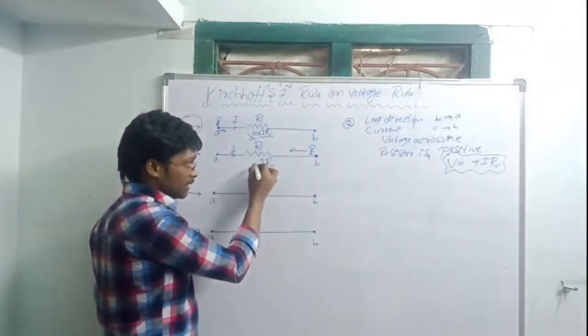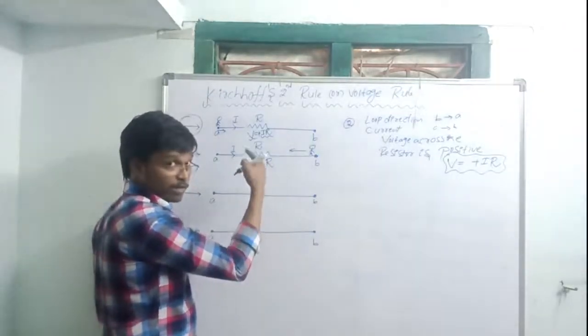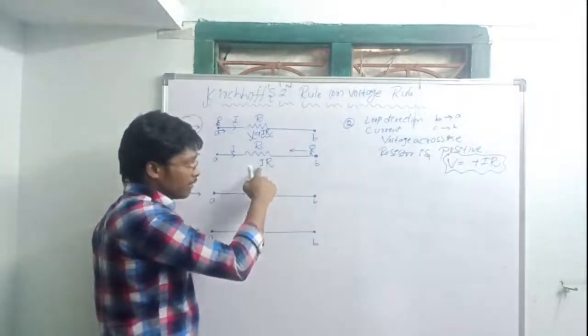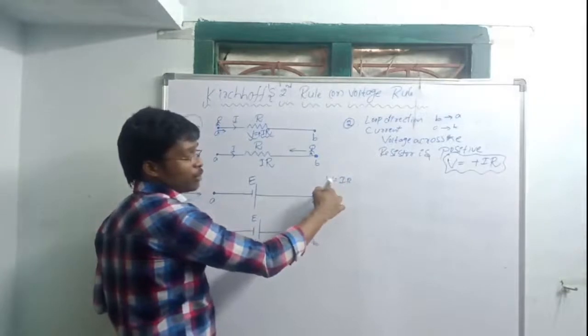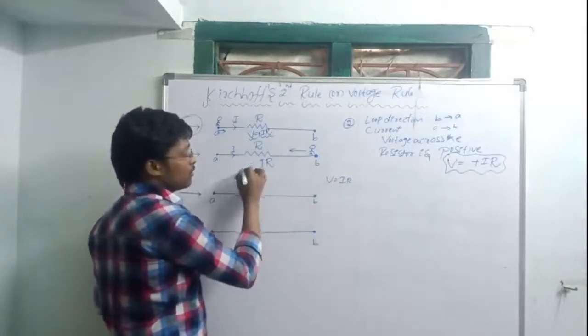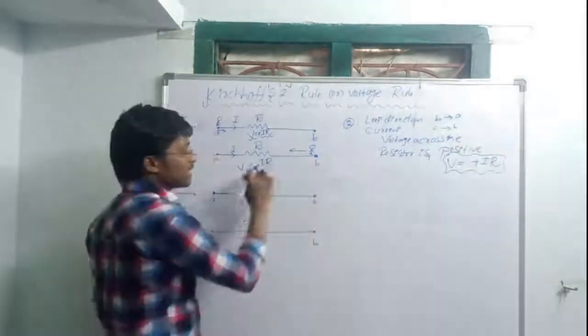From Ohm's law, V is equal to IR, so in the place of IR I can write V. This is nothing but a voltage.